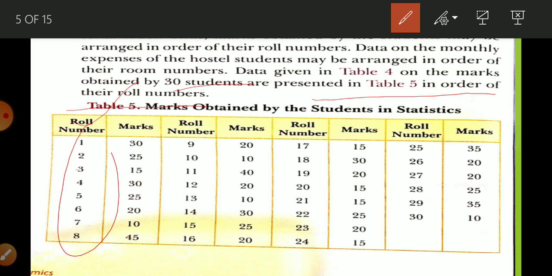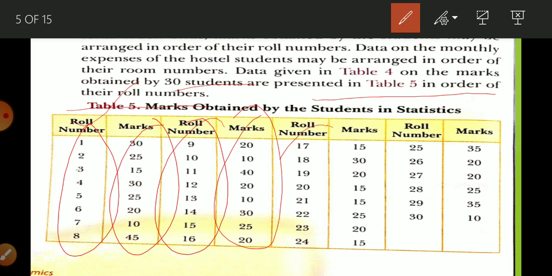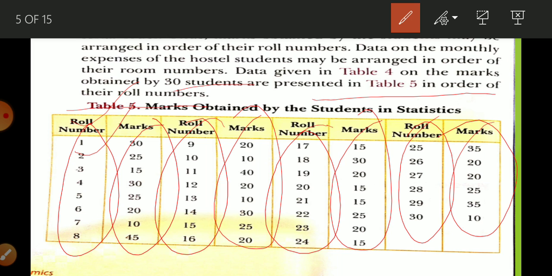These are 8 students and their marks, now 9 to 16 students, then roll number 17 to 24, after that 25 to 30 and their marks.